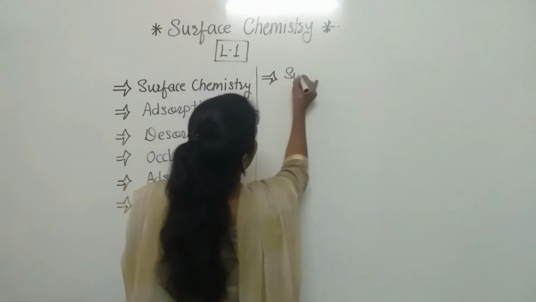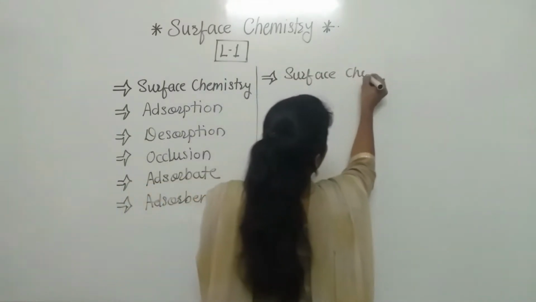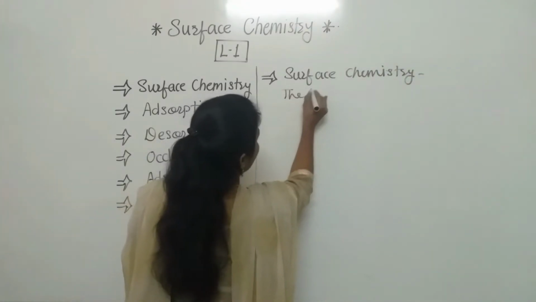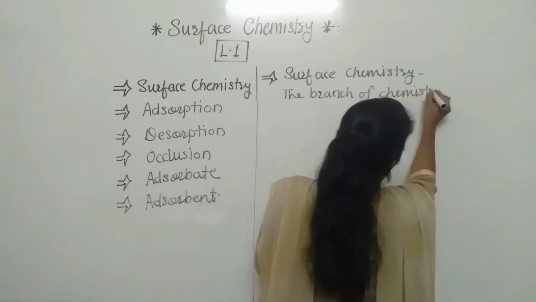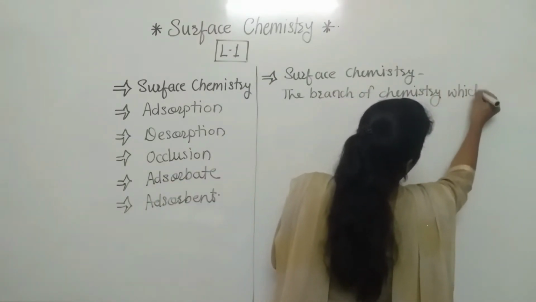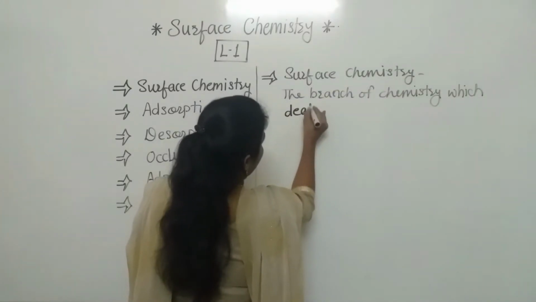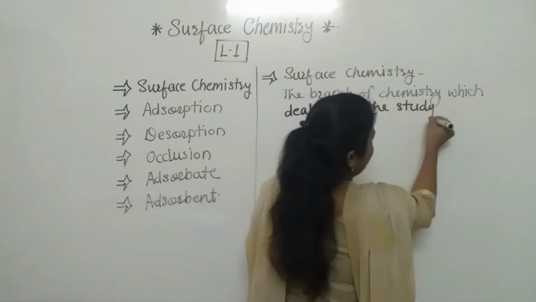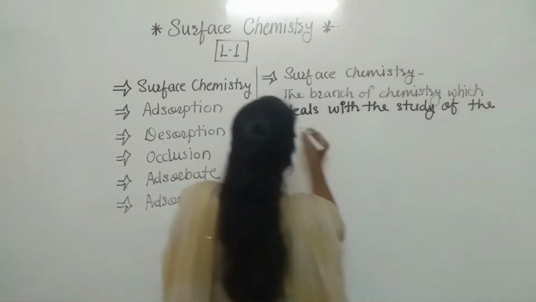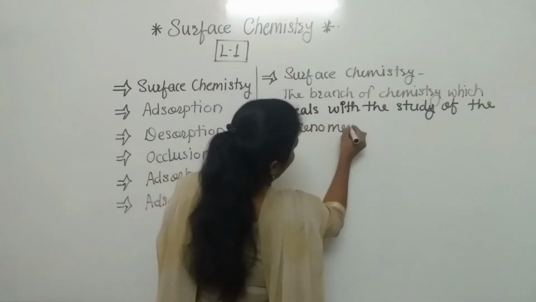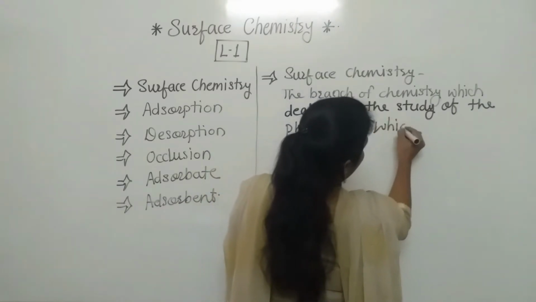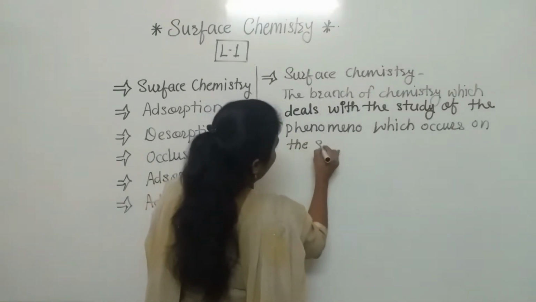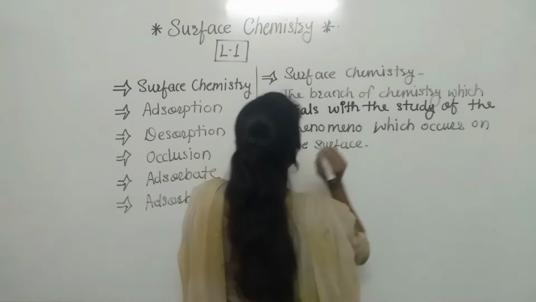First point is surface chemistry. Write down the definition along with me: the branch of chemistry which deals with the study of the phenomena which occurs on the surface, so that is nothing but surface chemistry.